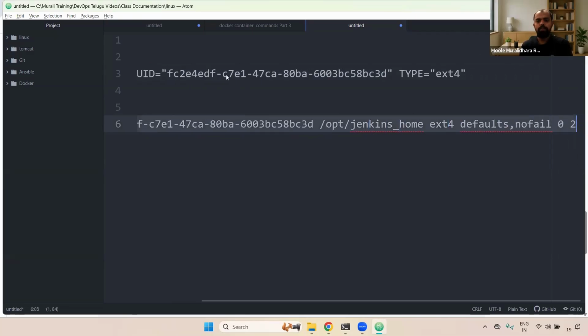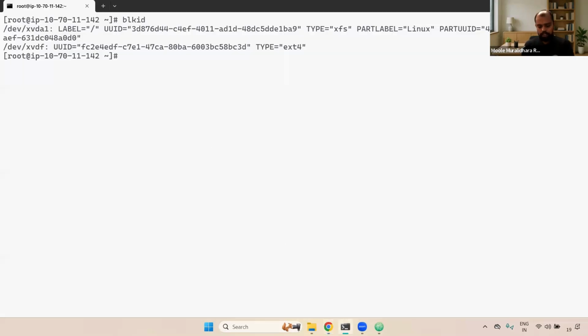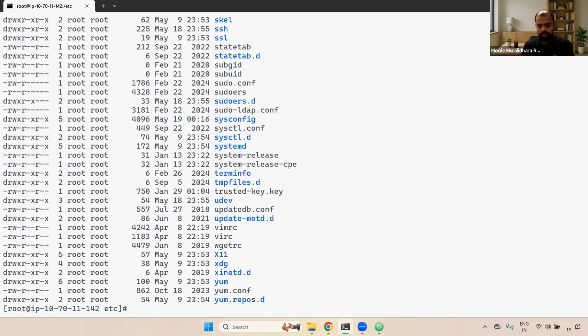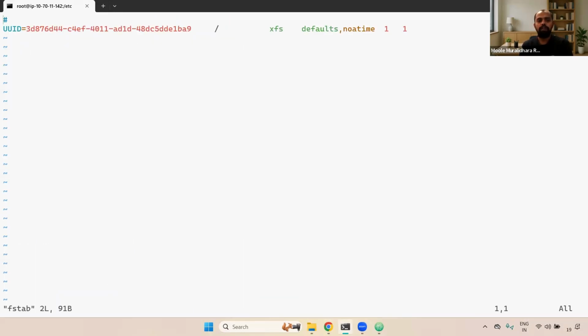Okay, and then just copy this one. Go to the fstab. Inside /etc only, guys, that fstab. Then here you can open vim fstab. Now here you can see that we already have an fstab. Now you can press insert mode, and here you can type. The existing fstab entry has type HFS, but in our case it is ext4. Okay, now you can paste here. Now if you see here, UUID is equal to, we mentioned /opt/jenkins, the ext4 type, defaults, nofail, 0 2. Okay, clear, right?